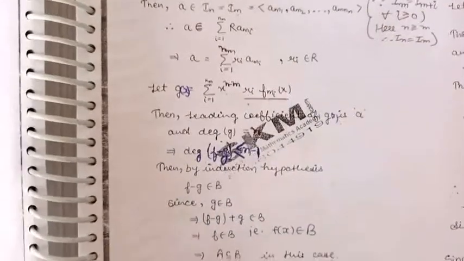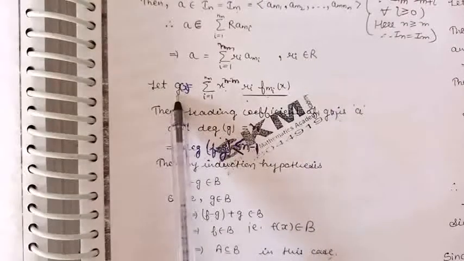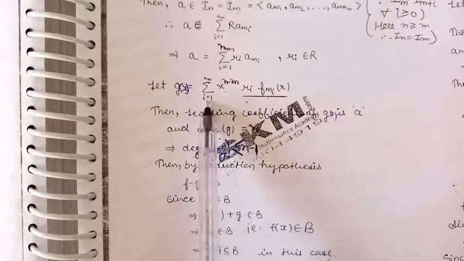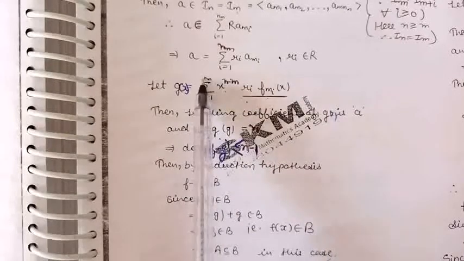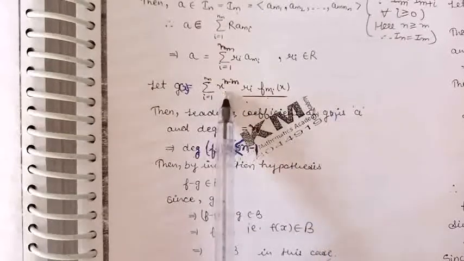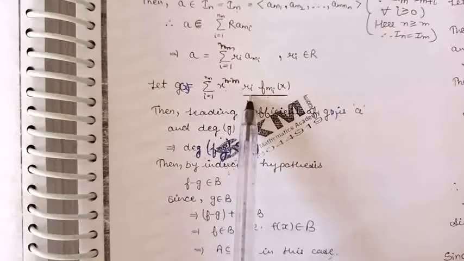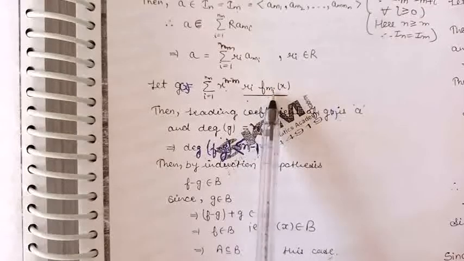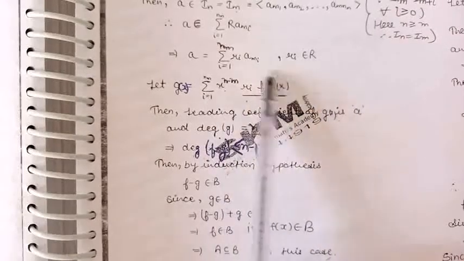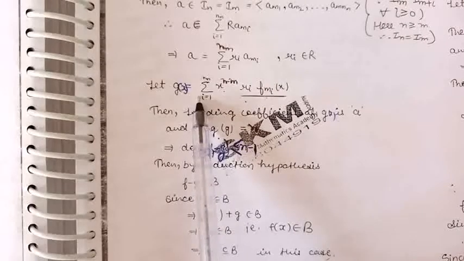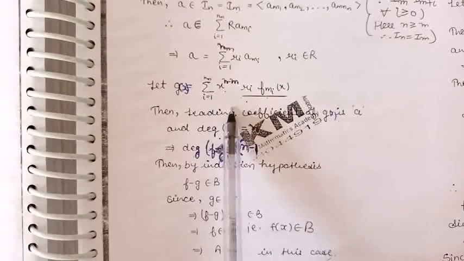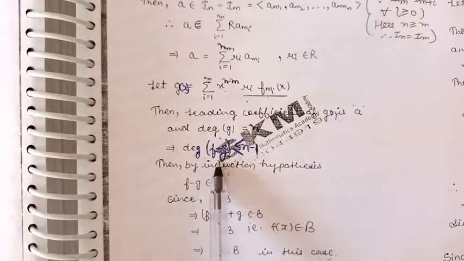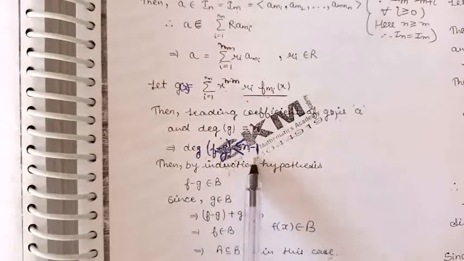Now let us take a polynomial g, written in the form summation i varies from 1 to n_m of x raised to the power n minus m into r_i into the polynomials f_{mi}. Then the leading coefficient of this polynomial is a, and the degree of this polynomial is n. So the degree of the polynomial f minus g will be at most n minus 1.